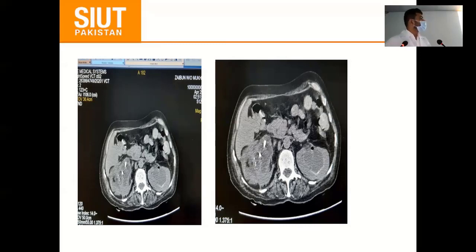After ultrasound, we performed the CT scan, and in this CT scan we can see both kidneys are obstructed and hydronephrotic, and these are the air specks noted on the right side as well as the left side, and fat stranding is seen. It represents the classical picture of emphysematous pyelonephritis.